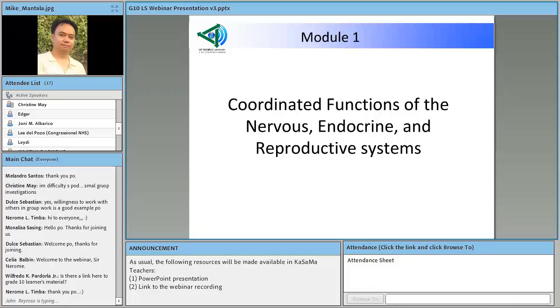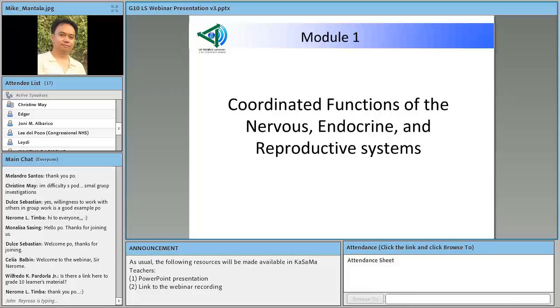The focus of the parts and functions strand is on the coordinated functions of the nervous, endocrine, and reproductive systems. How these 3 organ systems work together. Okay? So we do not actually just tackle the nervous system independently of the 2 other organ systems, endocrine and reproductive systems.